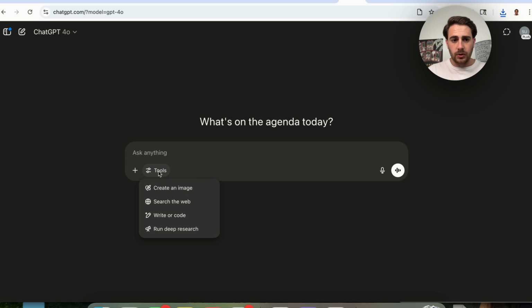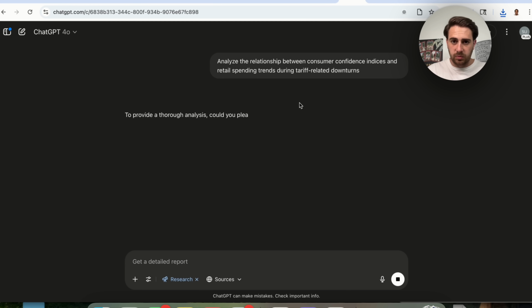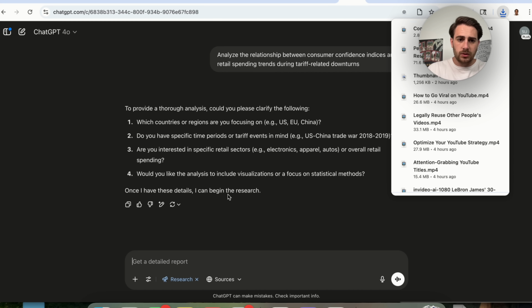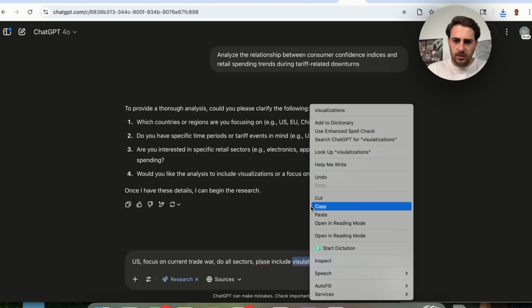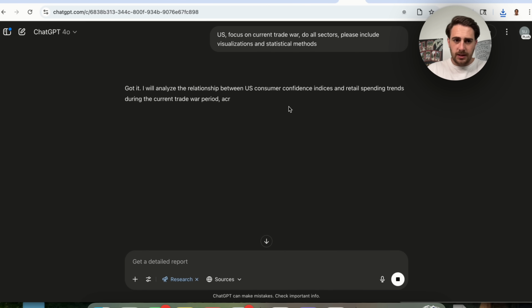Okay, so let's go ahead and actually do that. I'm going to click on tools right here. We're going to click on run deep research. I am going to give it this prompt right here. So to provide which countries or regions I want to focus on, I want to focus on the US. I want to focus on the current trade war, interested in specific retail sectors, do all sectors, please include visualizations and statistical methods. I'm going to fix my spelling mistakes right here, and we're going to go ahead and send this, and then this should go.